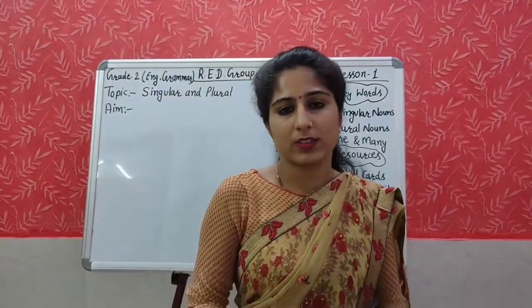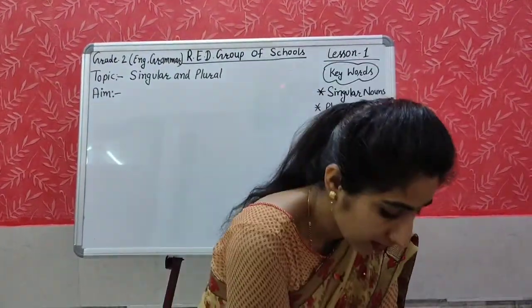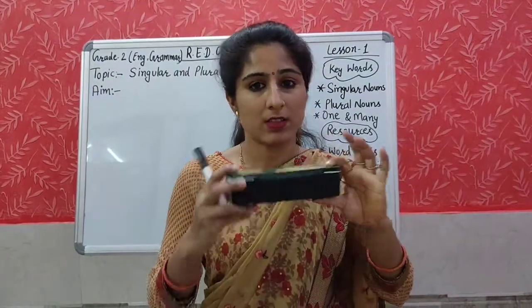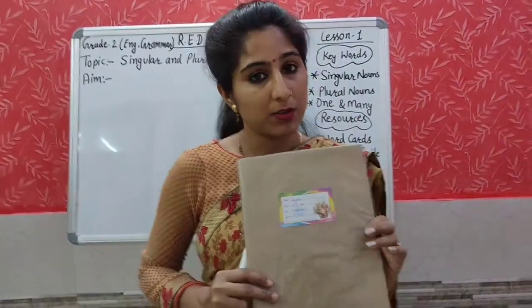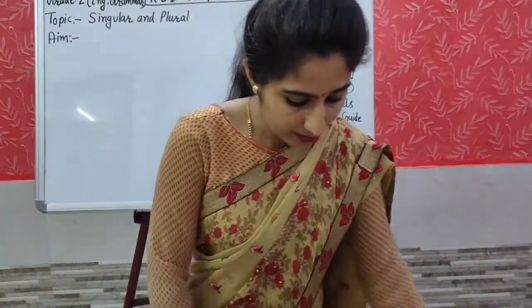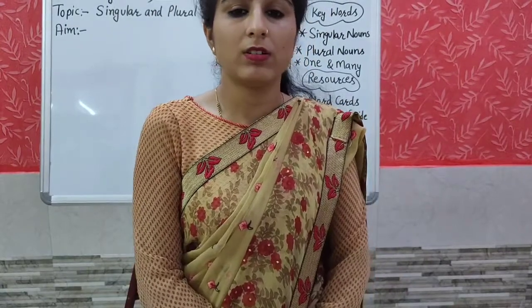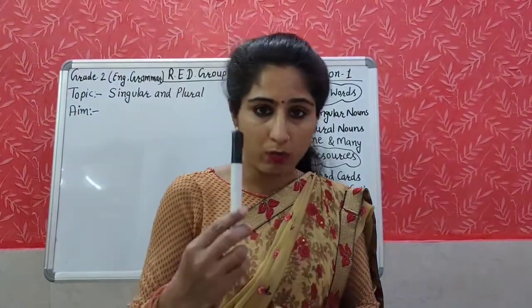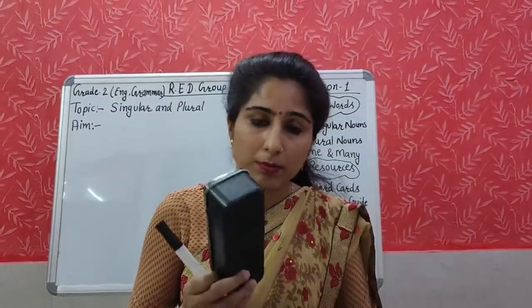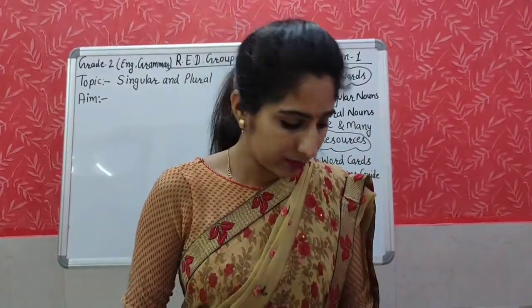Yes students, now look at this thing. What is this? Marker. What is this? A box. What is this? A book. Okay, so what is each thing called? One only. One marker, one box, one notebook. These are one thing only, means one.